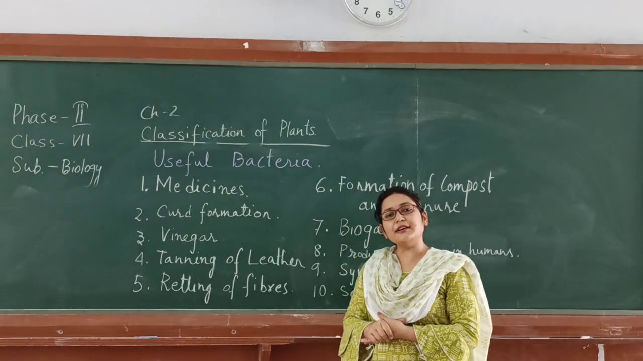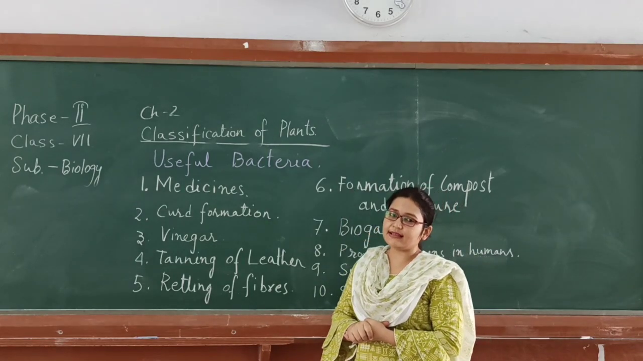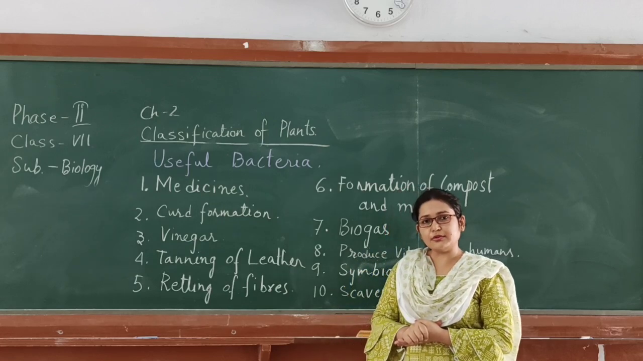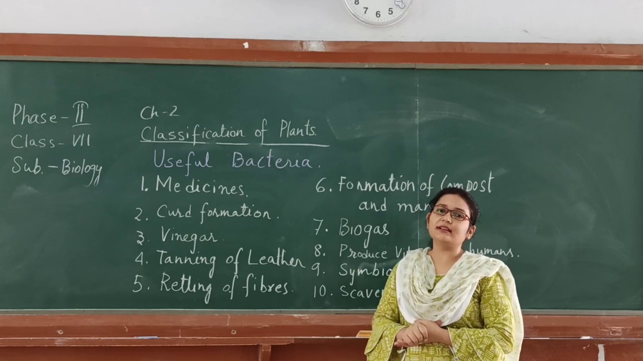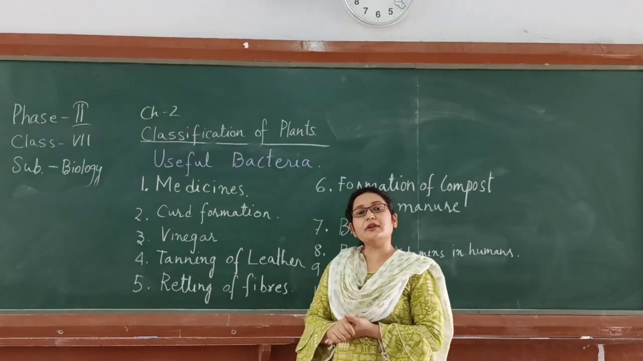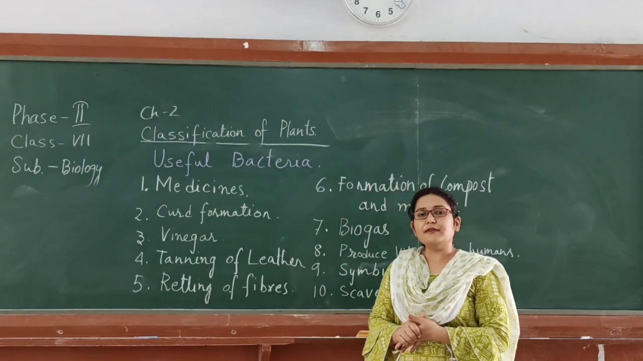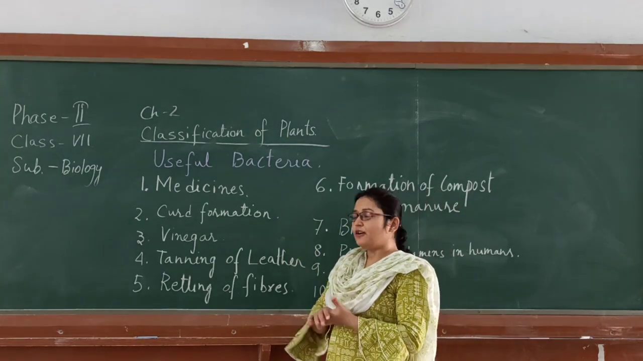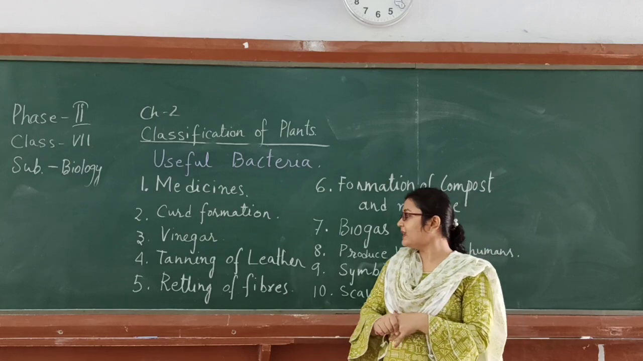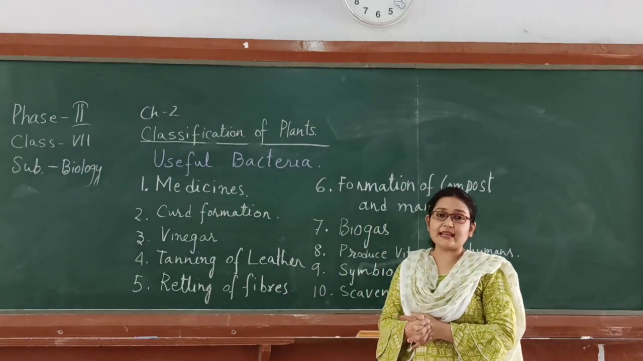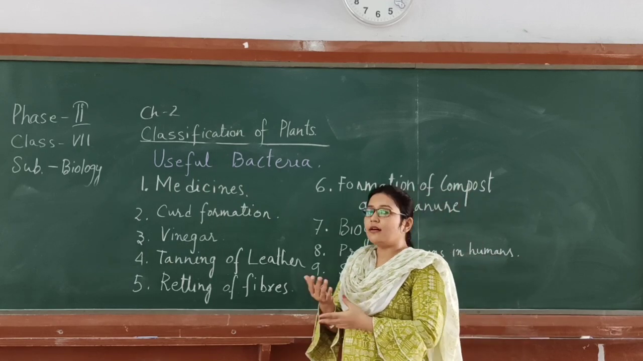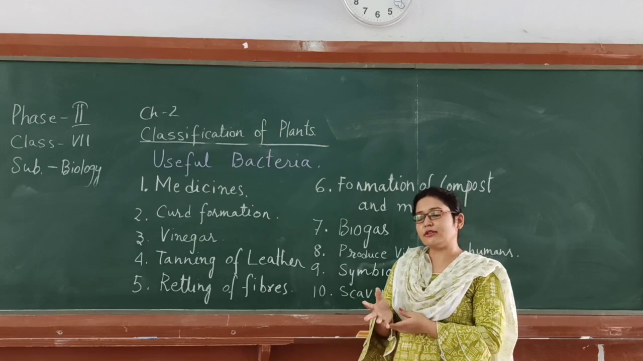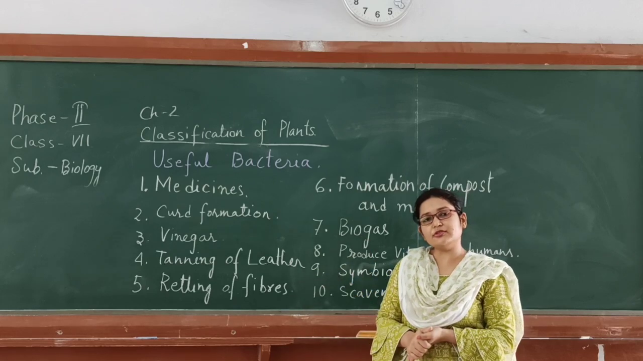Next, bacteria help in curd formation. There's a bacteria called lactobacillus which helps in converting the milk carbohydrate, that is lactose, into lactic acid, and hence curd is formed. The third one is production of vinegar. There are certain bacteria which ferment the juices and produce vinegar. Next is tanning of leather. Bacteria help us in tanning of leather. In retting of fibers, that means the fibers like jute, they first need to rot. In that process, bacteria play a major role.